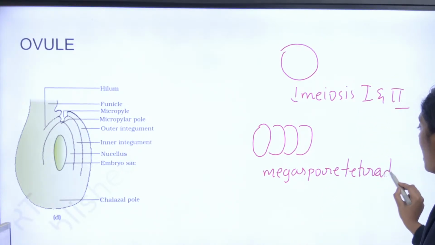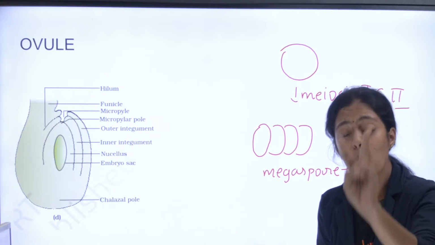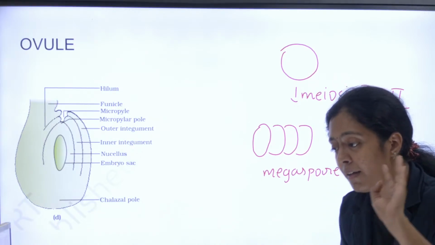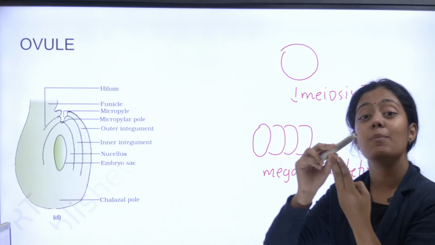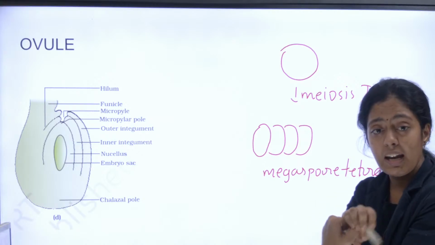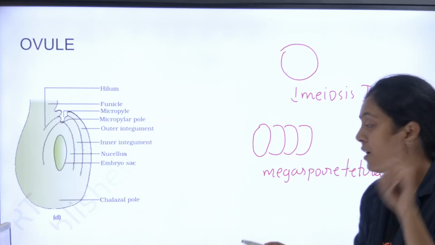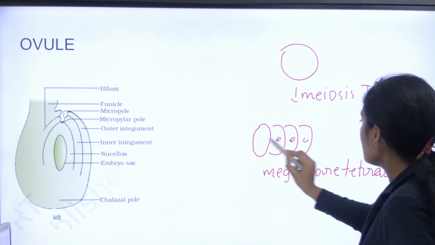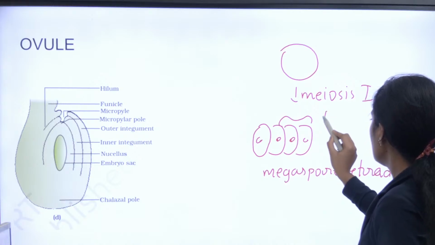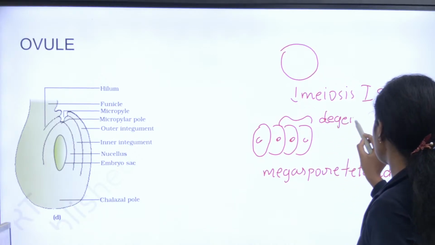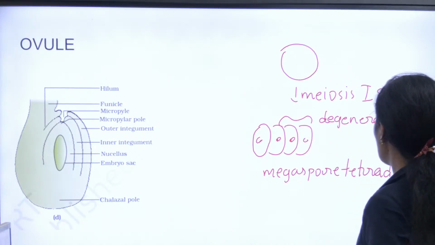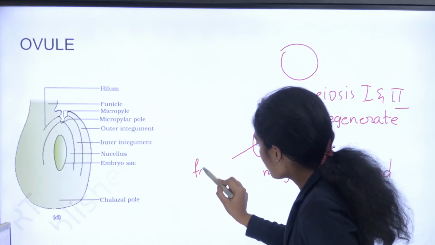Okay, இந்த 4 megaspores-ல 3 megaspores தான் they become degenerate, and only one becomes functional. So இந்த 3மே degenerate ஆயிரும், they will become degenerated. Okay, and only this becomes functional.